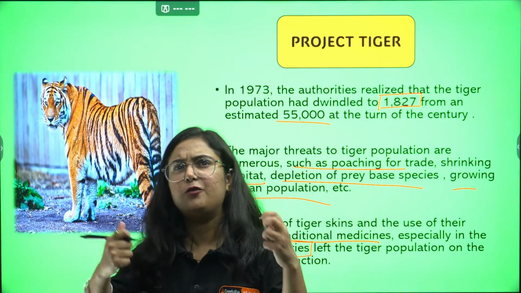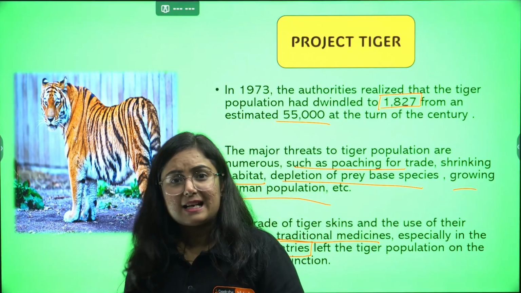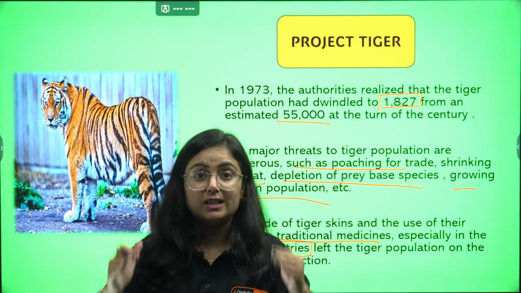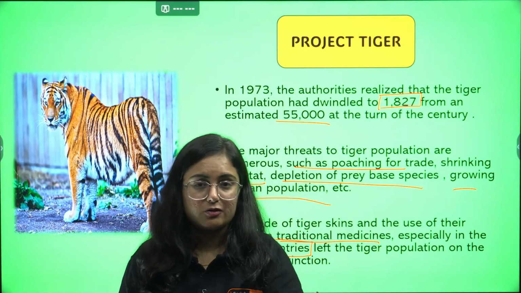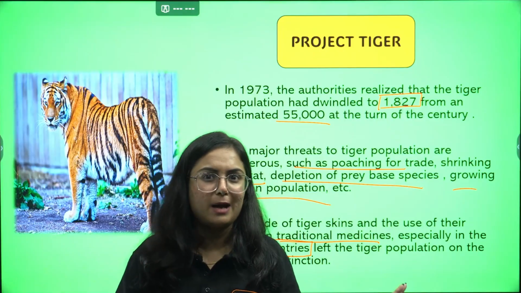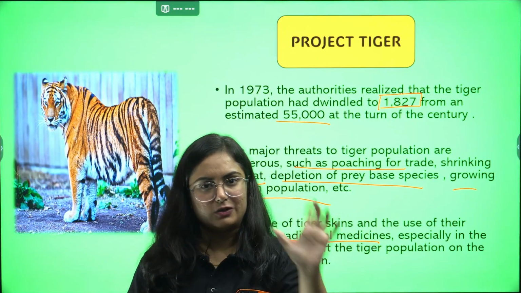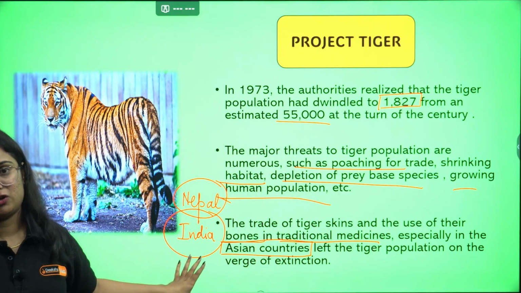Then it was Sariska Tiger Reserve in Rajasthan, Periyar in Kerala, Manas in Assam, and many more in the list. Right now, we have 58 tiger reserves in the country, and if more have been added, I am not aware of it. The last I read was 58 tiger reserves. Getting the point? So this is how special projects were launched here.